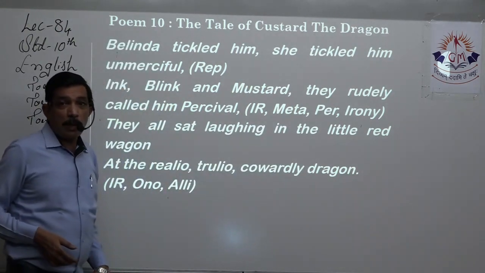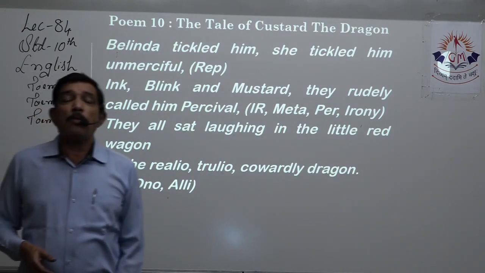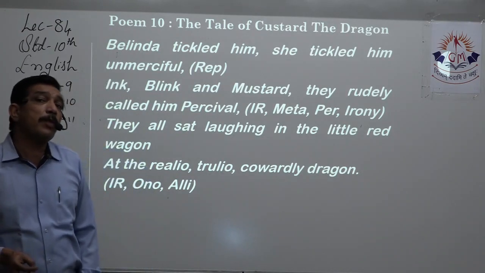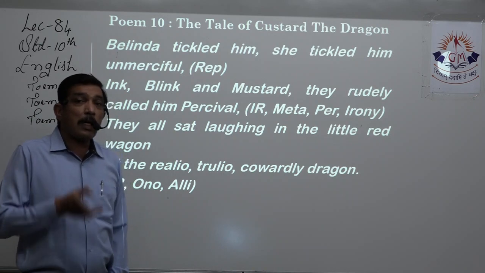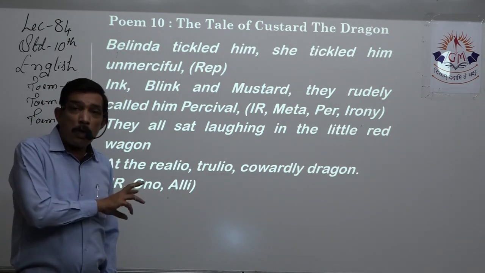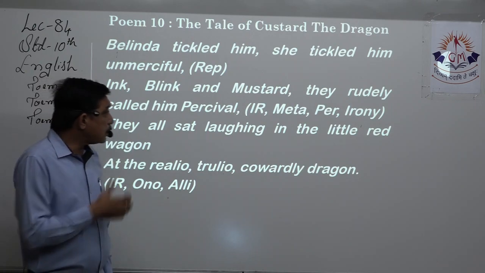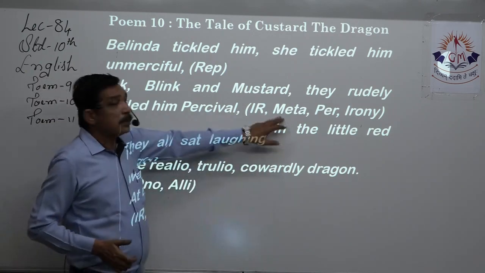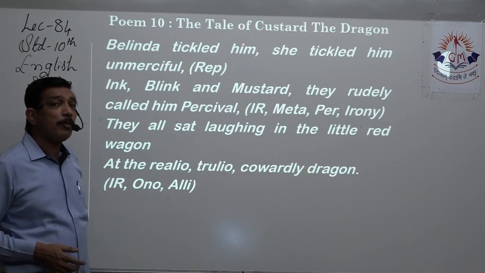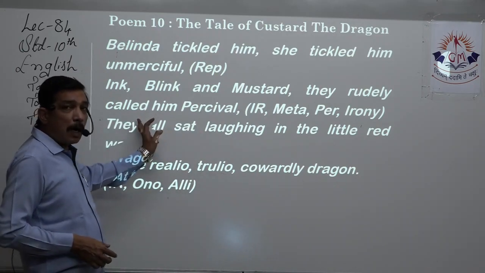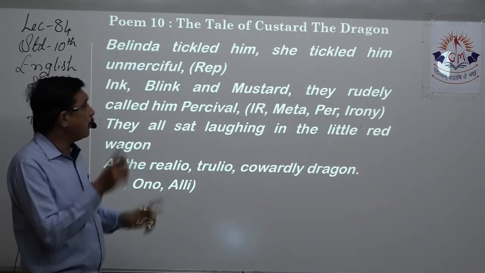Now irony. What is irony over here? Percival is a brave person, right? And the cowardly dragon is called Percival, so that is irony. And metaphor, because indirect comparison between Percival and the cowardly dragon is done, so that is metaphor.